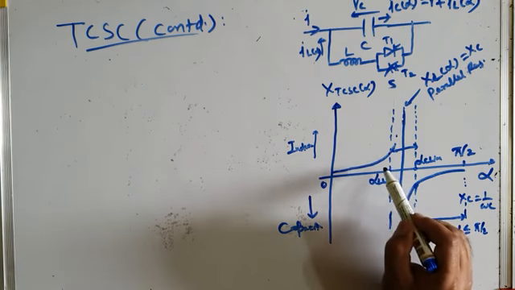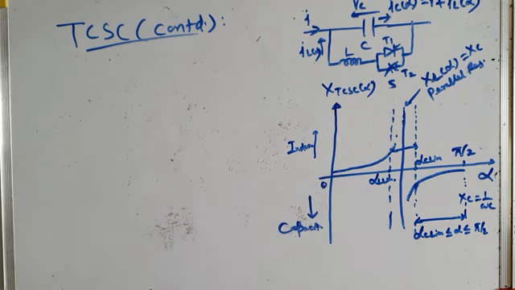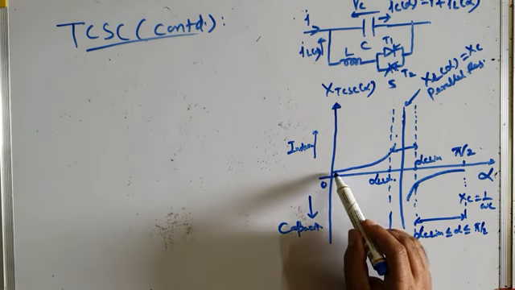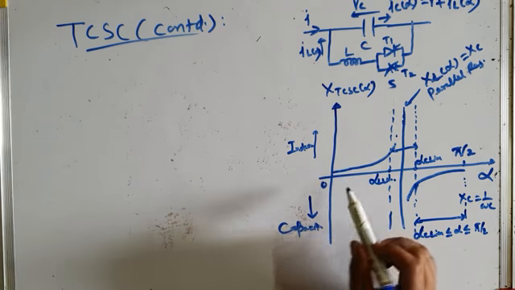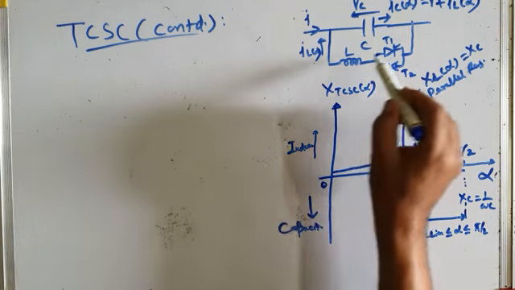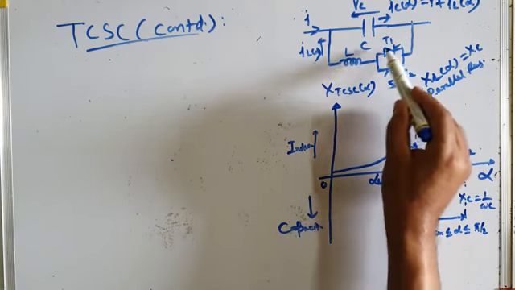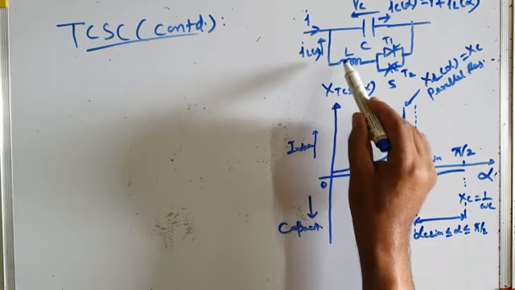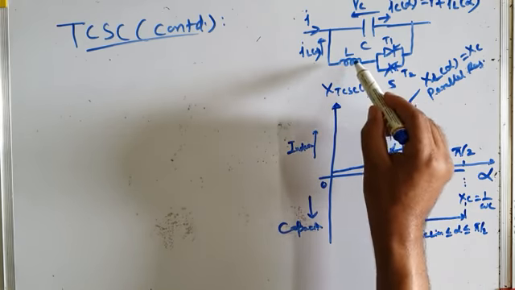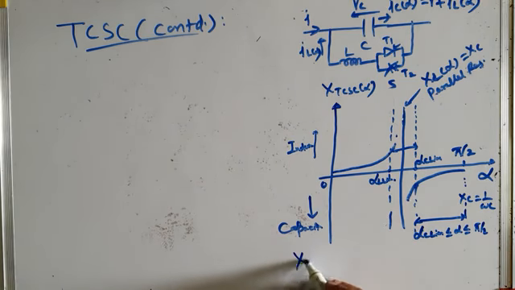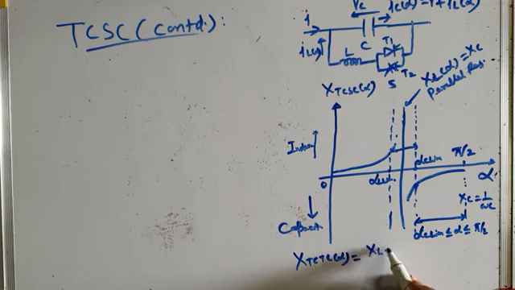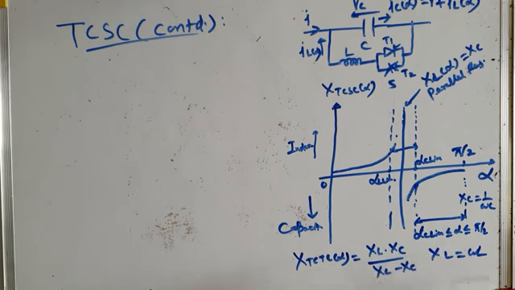And as you decrease alpha from alpha L lim towards 0, its reactance becomes lower and lower, till at alpha equal to 0 the TCR is in maximum conduction. It gives maximum conduction, and maximum current flows through the inductance, and this XTCSC at alpha equal to 0 becomes equal to XL into XC divided by XL minus XC, where XL is equal to omega L, and this is the minimum inductive reactance.